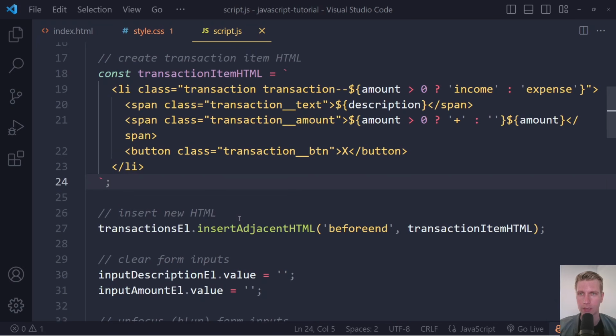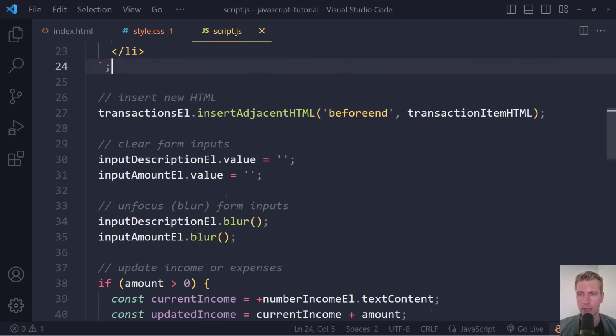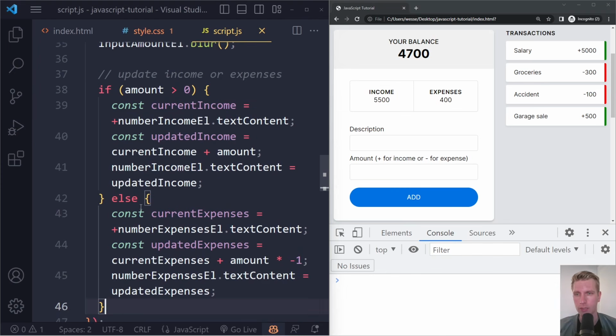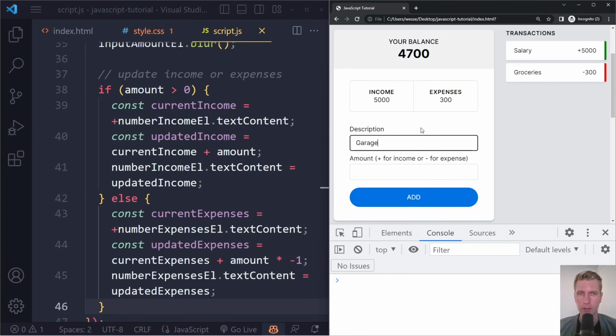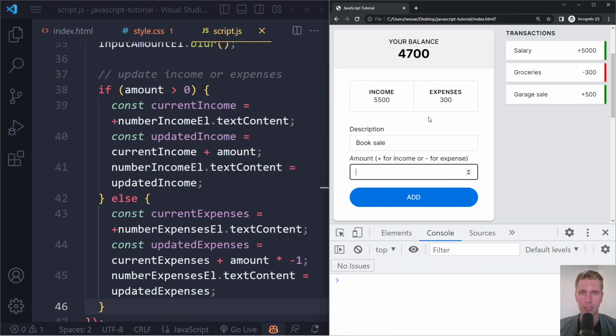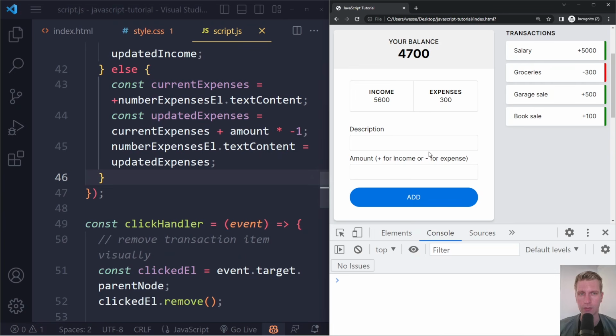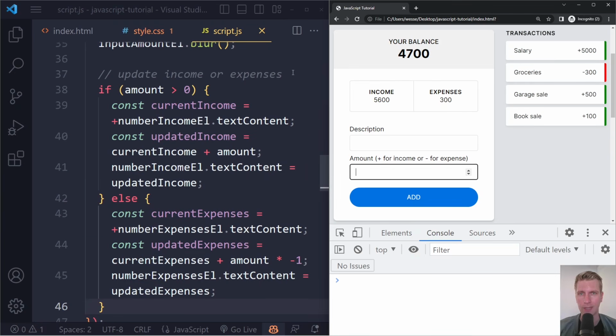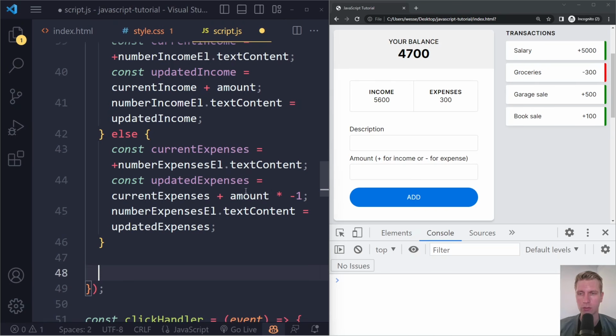Okay, so one of the last things we need to do here, of course, is also update this balance number. So if I refresh here, garage sale. Right, so if this is 500, and I should also be able to just write plus 500, by the way. So let's actually quickly check this. This also works as it should, right? So that doesn't cause any issues. Right, book sale. So now, of course, if I add something like this, the balance number should also be updated, right? So after every submission of the form, at the end, we should also update the balance number.